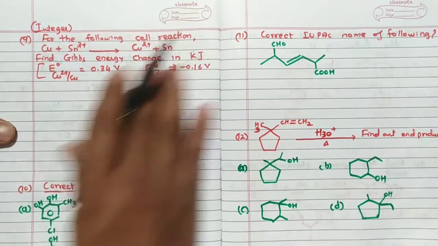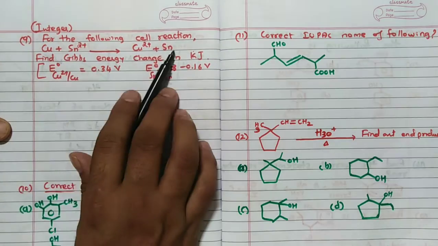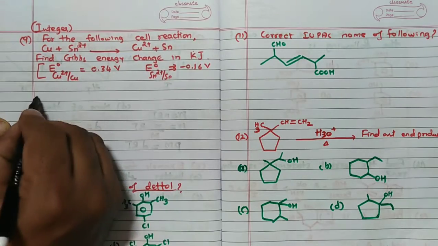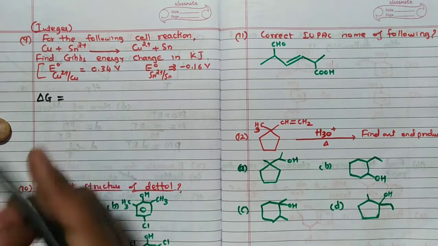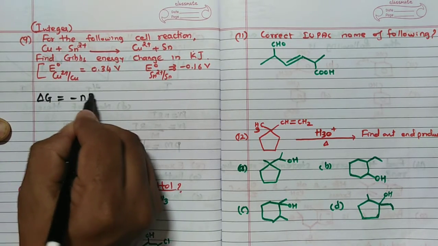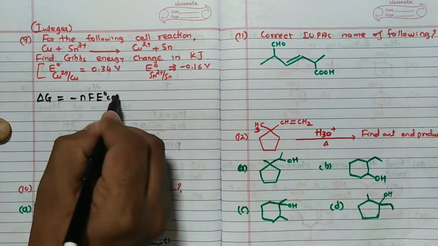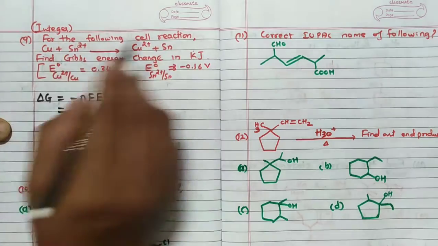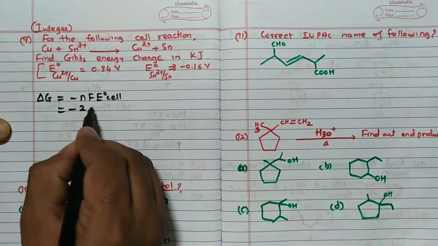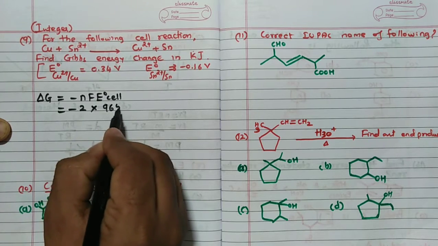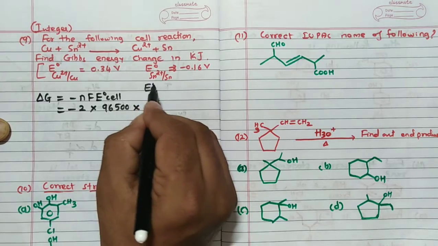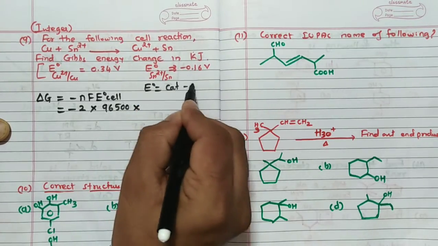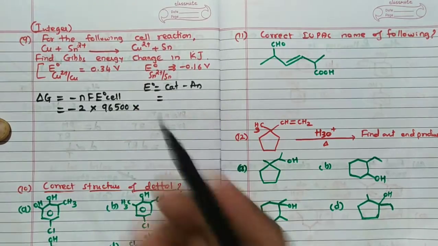The following cell reaction: Cu + Sn2+ gives Cu2+ + Sn. Find the Gibbs energy. The formula for the Gibbs energy is a direct question from a very simple theoretical concept. It is delta G is equal to minus nFE naught cell. So n is equal to 2 because 2 electrons change. So minus 2 into F, which is 96,500 I will take, into E naught, which you have to calculate. E naught is equal to, remember, cathode minus anode. So which is cathode, which is anode?